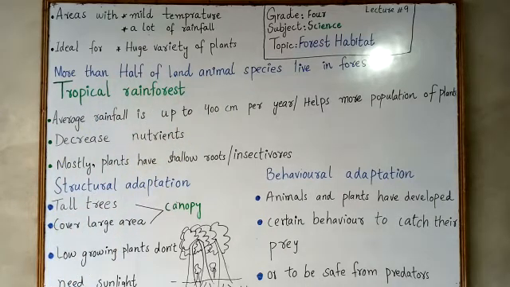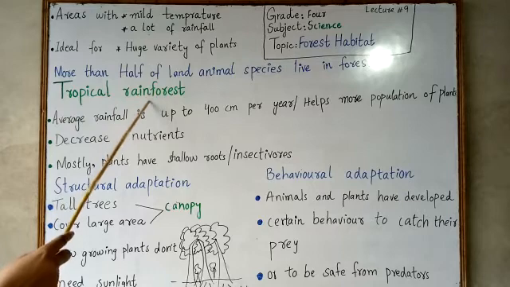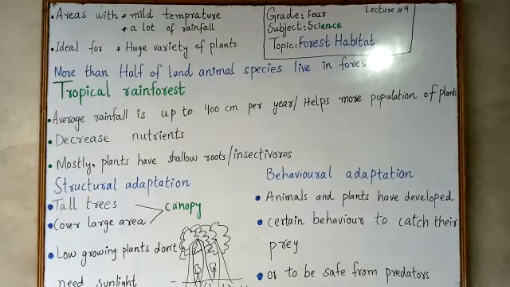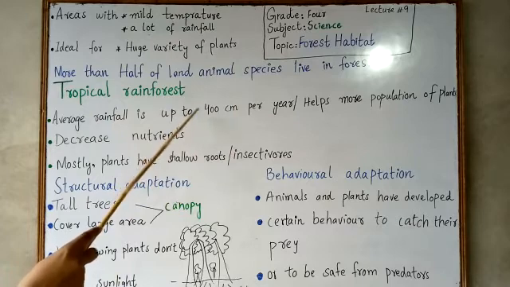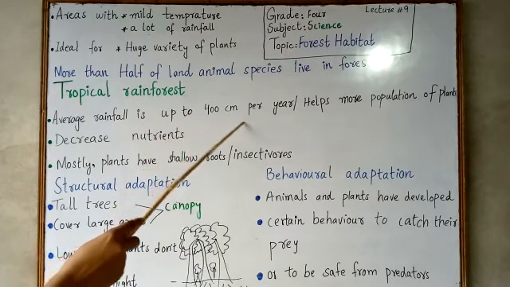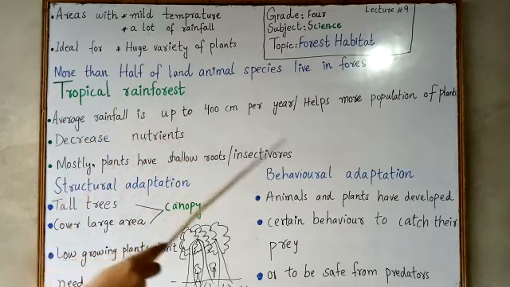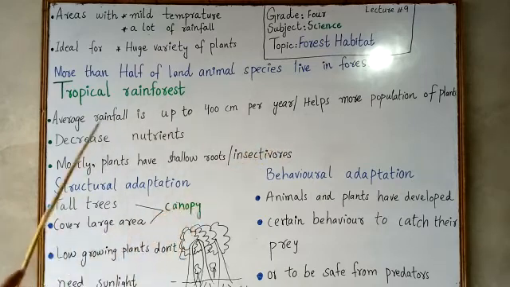Of all types of rainforest, the tropical rainforest has the most variety of species, including animals and plants. The tropical rainforests are the areas where the average rainfall is up to 400 centimeter per year. एक साल में 400 centimeter per year rainfall होती है यहाँ पे. So this rainfall will help more population of plants. So this will increase the population of plants there.